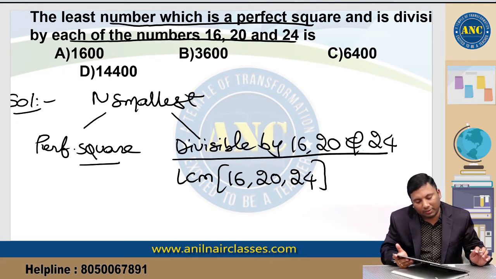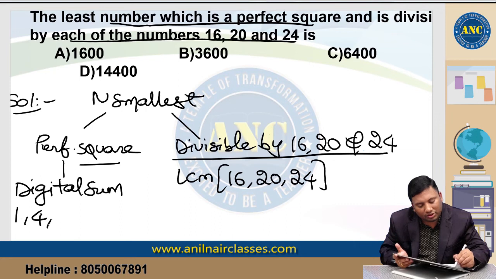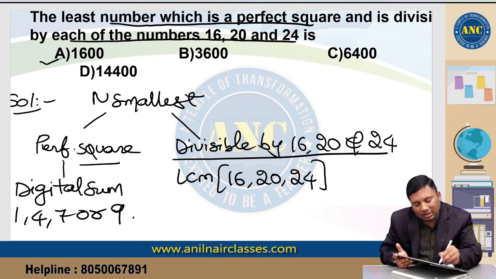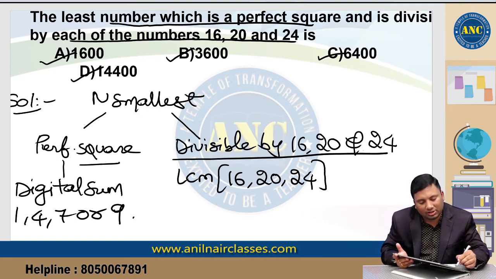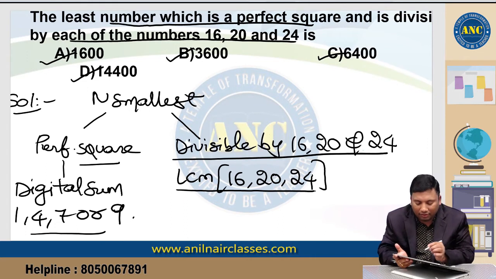First, it should be a perfect square. A perfect square's digital sum should be 1, 4, 7 or 9. This is 7, this is 9, this is 1 and this is 9. All the options are satisfied. Now it should be the LCM of 16, 20 and 24.